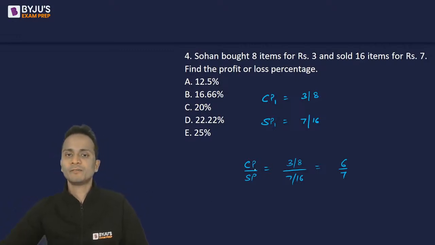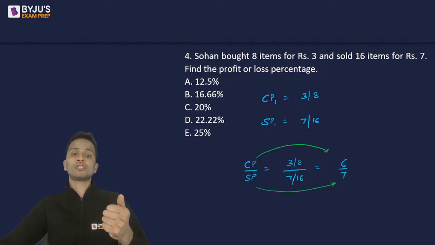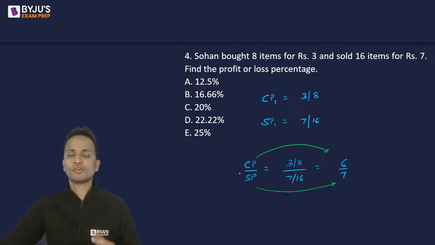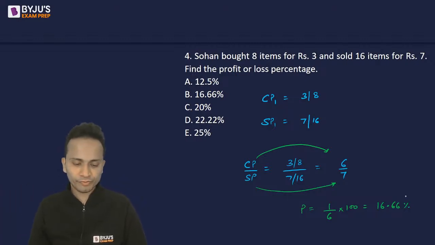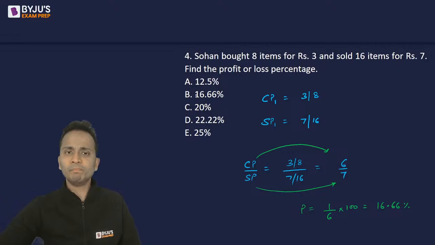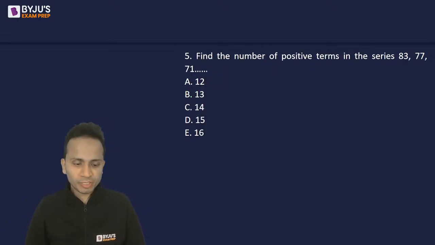Now carefully observe here. When the cost price is 6, the selling price is 7. So for a cost price of 6, the selling price is 7. That means there is a profit of 1 over the cost price of 6, and this becomes the profit percentage. So 1 by 6 is how much percentage? It is 16.66 percentage, and that is the correct answer of this question. So option B, 16.66 or 16.67, whatever the option is, is the correct answer of question number 4. All right, let's quickly move on to the next question.